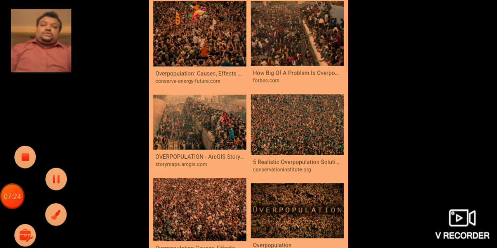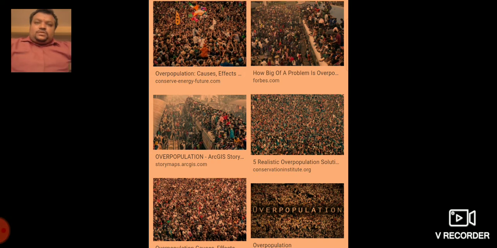Let us see about the overpopulation. See, our country stands second in population. Which country stands first in population? It is China. So China is leading in population in our world, and our country stands second. So here, the increasing population leads to scarcity. You know that.